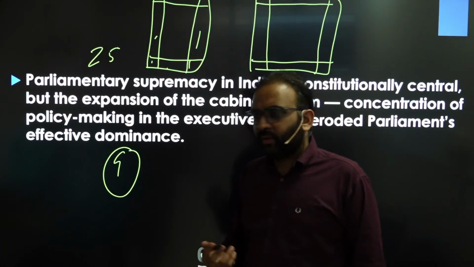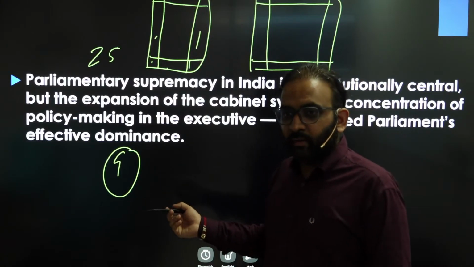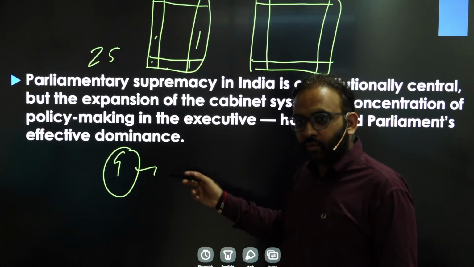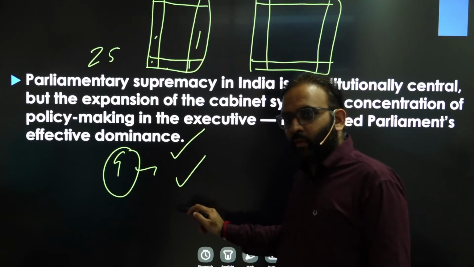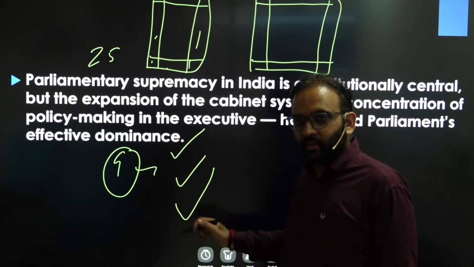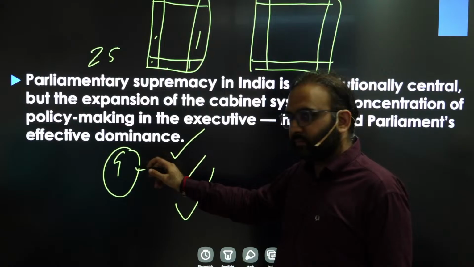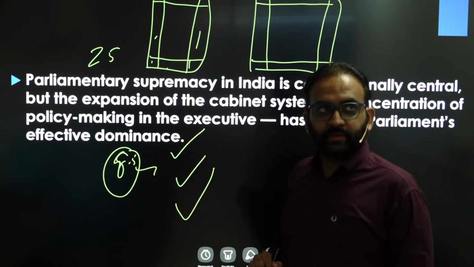Not 9.5, because 5 minutes will be consumed in filling up the serial number, roll number, signature and so on, marking your attendance. So assume you have even 8.5 minutes. You get the point?